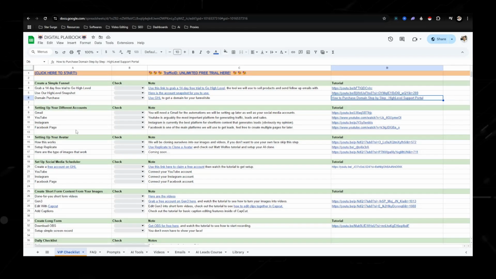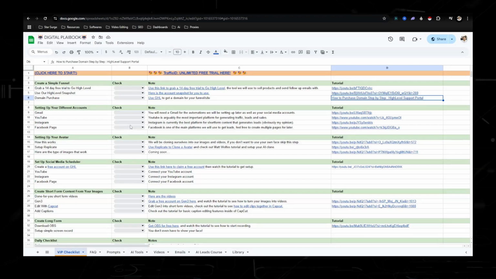So, setting up different accounts. Instagram and Facebook are going to be the other two accounts that you need to create so we can start scheduling out content to these accounts. TikTok, I wouldn't get a TikTok. They really don't like the type of AI content that we generate. I got no traffic on there.